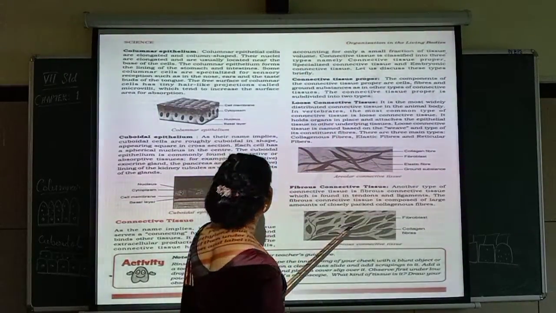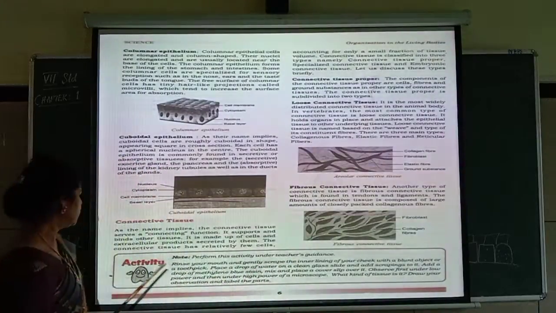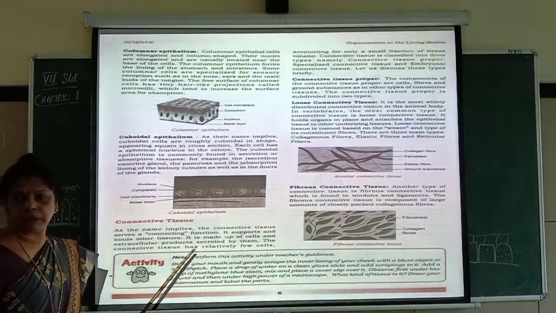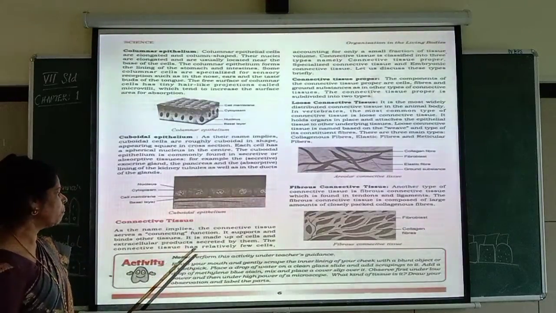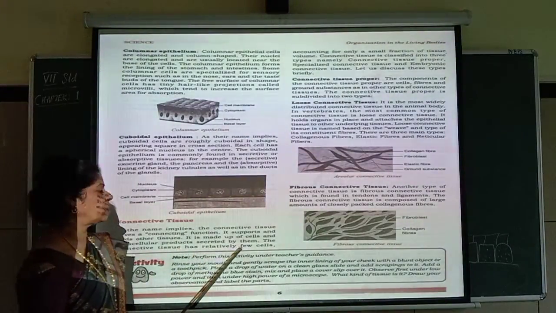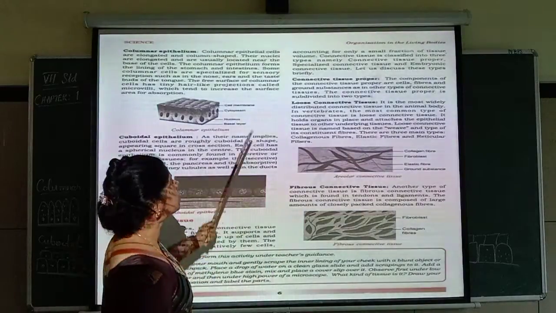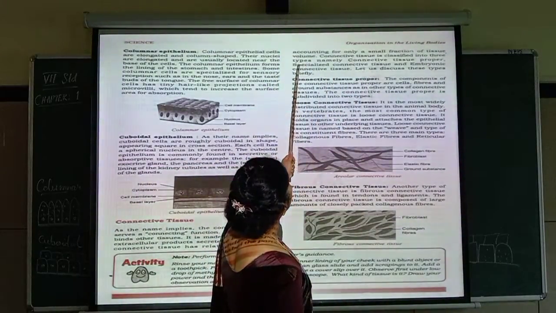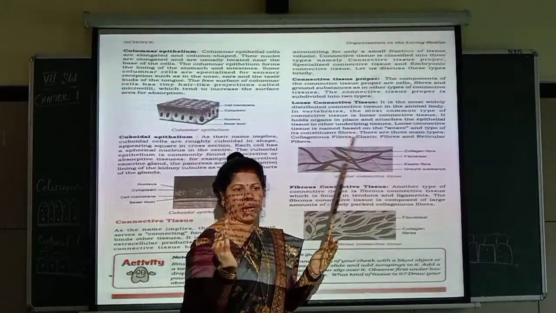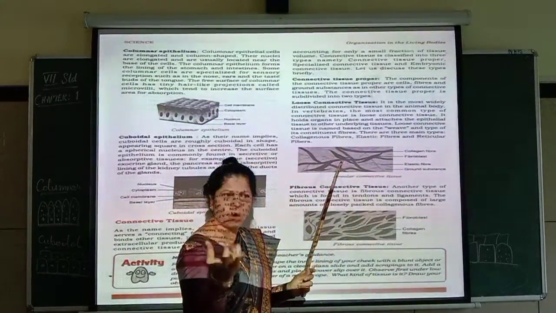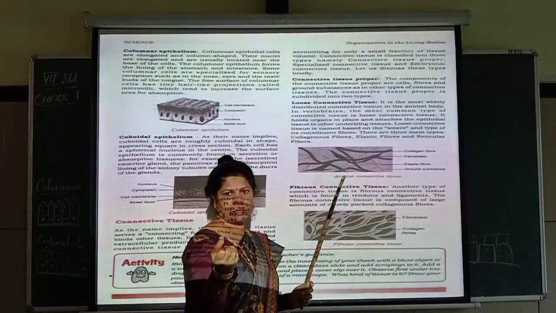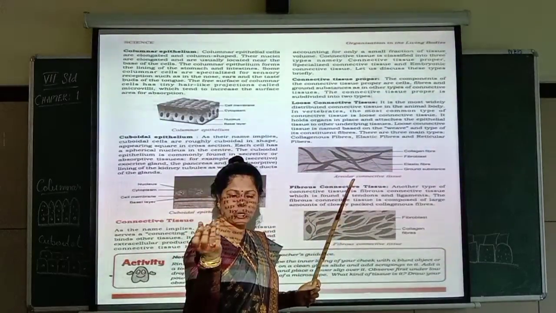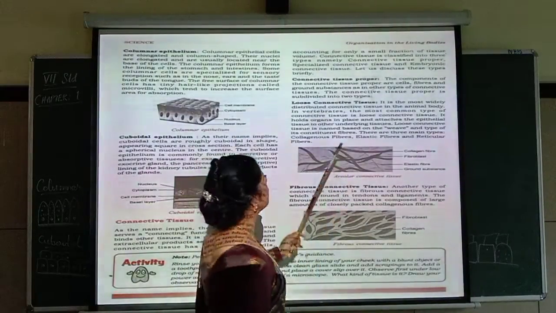So the connective tissue has relatively few cells, accounting for only a small fraction of tissue volume. See, the connective tissue is connecting, it is supporting the whole different types of cells in our body. It has got very few cells, accounting for only a small fraction of tissue volume. Volume means all the space which is occupied by that is also small. It is not found in a big area. This connective tissue is occupying a very small area.